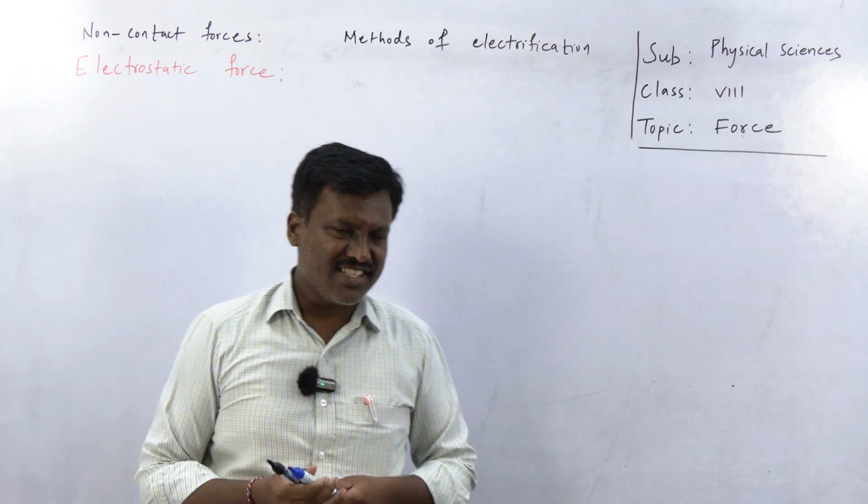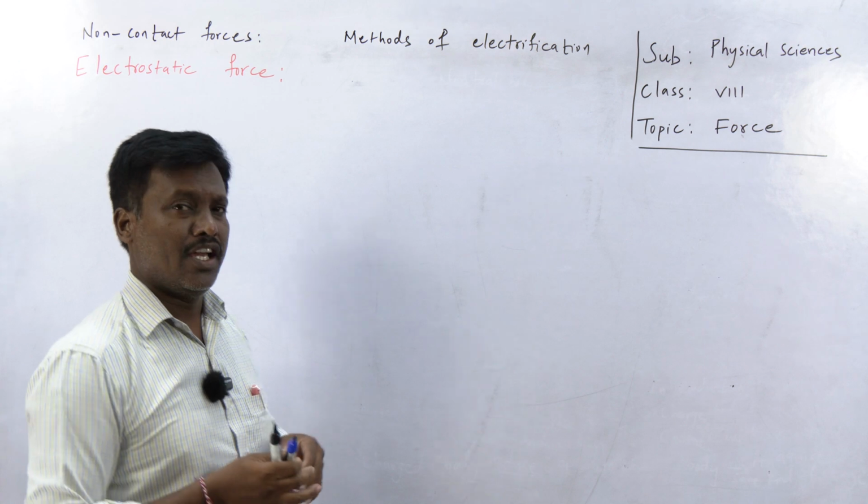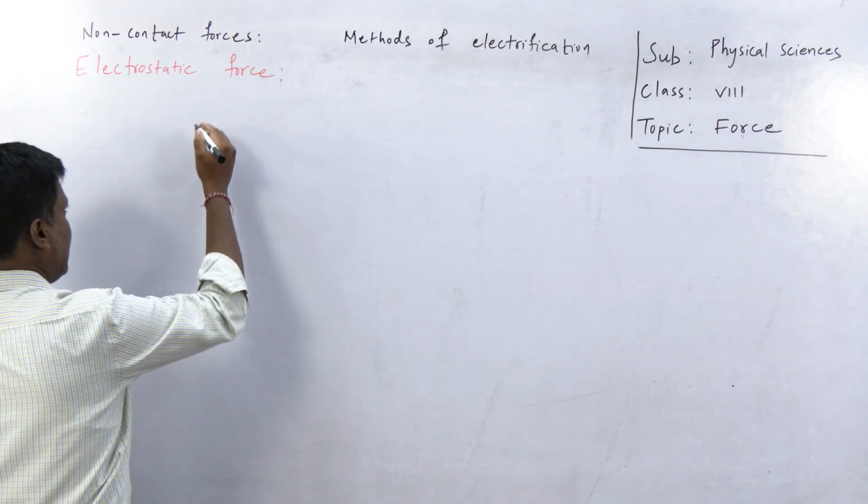From the previous discussion, which is related to the very basic concept of electrostatic force, how can we define electrostatic force?